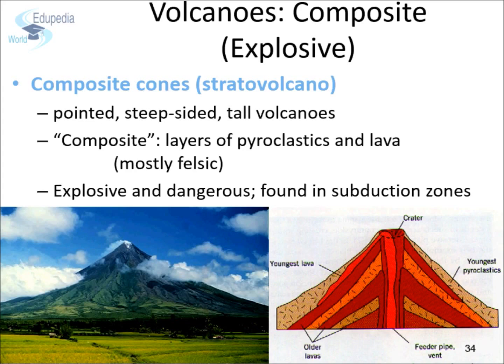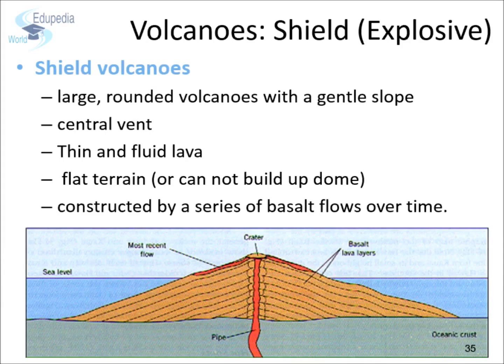Composite volcanoes are commonly found along the Pacific Ring of Fire and other major tectonic plate boundaries, where the presence of water in the magma chambers creates explosive eruptions. Shield volcanoes. Shield volcanoes get their name from their shape, a huge shield laid on its side.